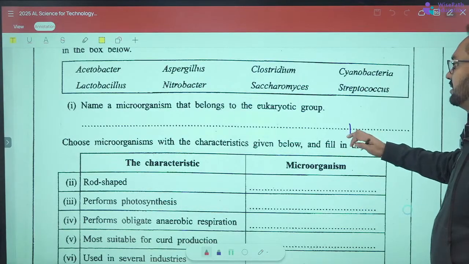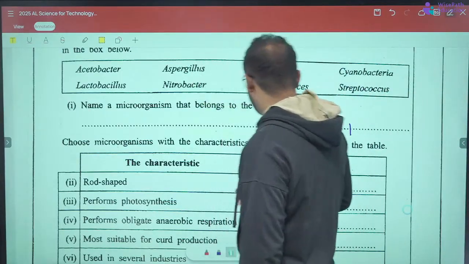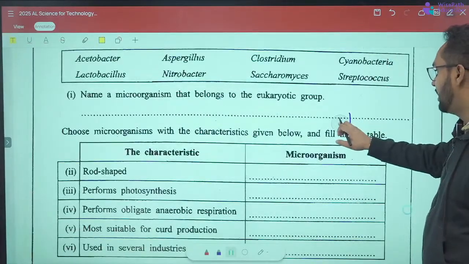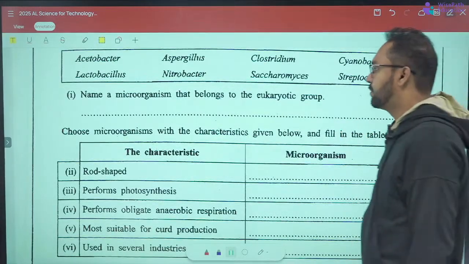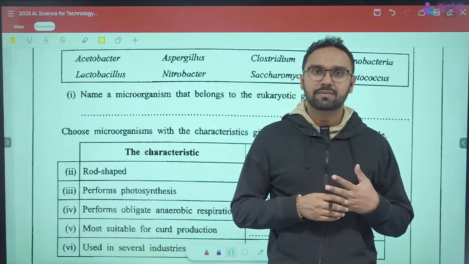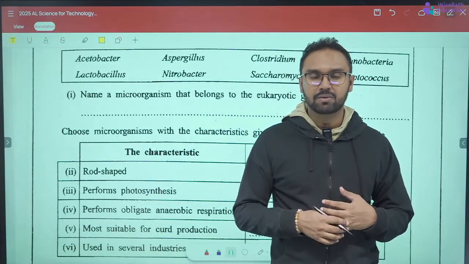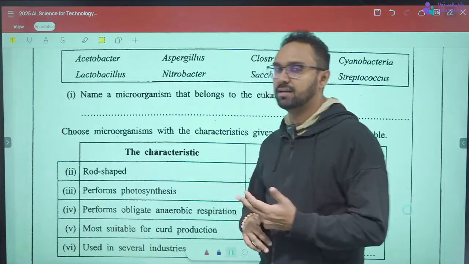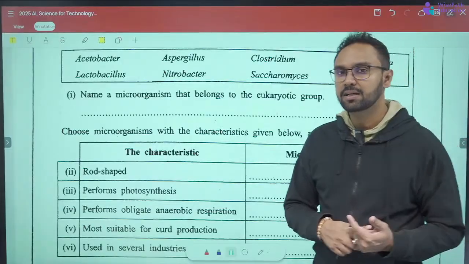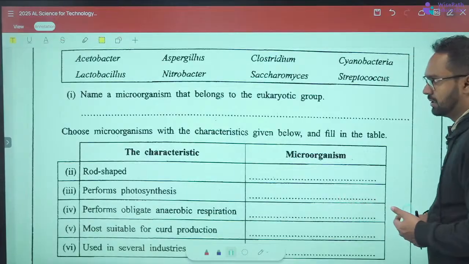Out of all the microorganisms, only bacteria and archaebacteria belong to prokaryotes, and the rest, the algae, protozoans and fungi, all belong to the eukaryote group.